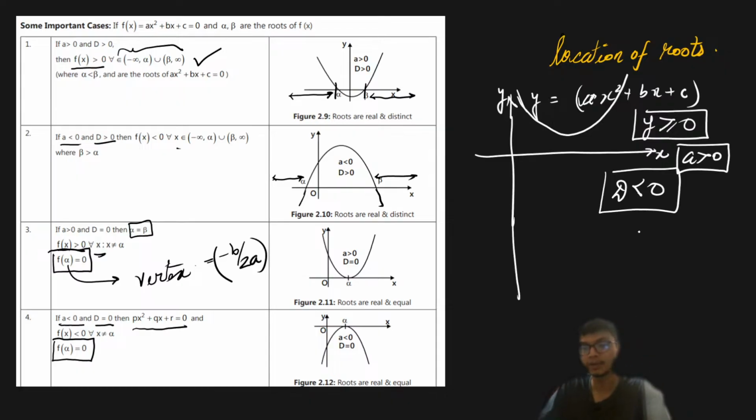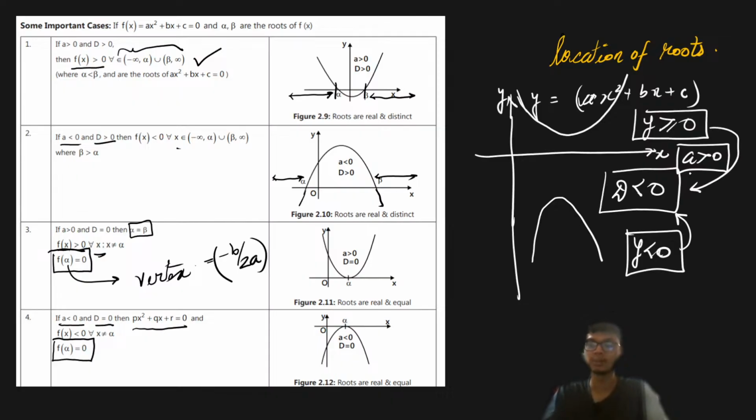And similarly, if your a is negative and you want to find out when y is always negative, that is also the case when your discriminant is less than 0, right? So these two cases depend on the value of a: this is a less than 0 and this is the case a greater than 0, right? So depending on the values of a, the leading coefficient of the polynomial, you are going to generate these different sets of equations involving the quadratic expression, right?